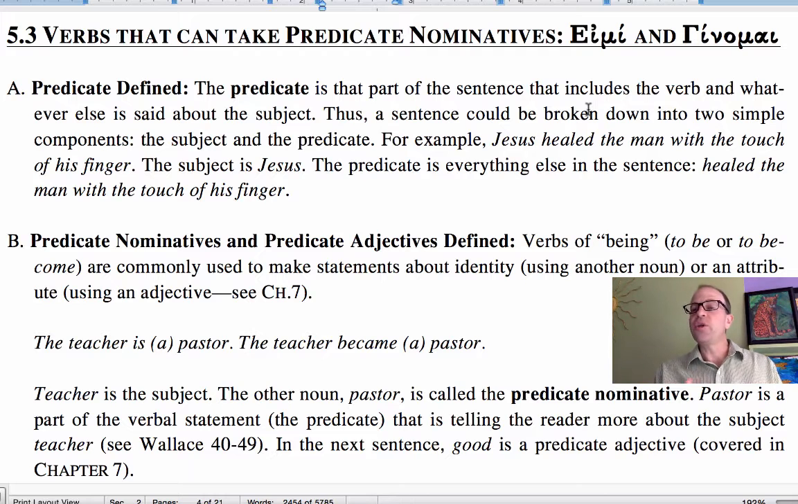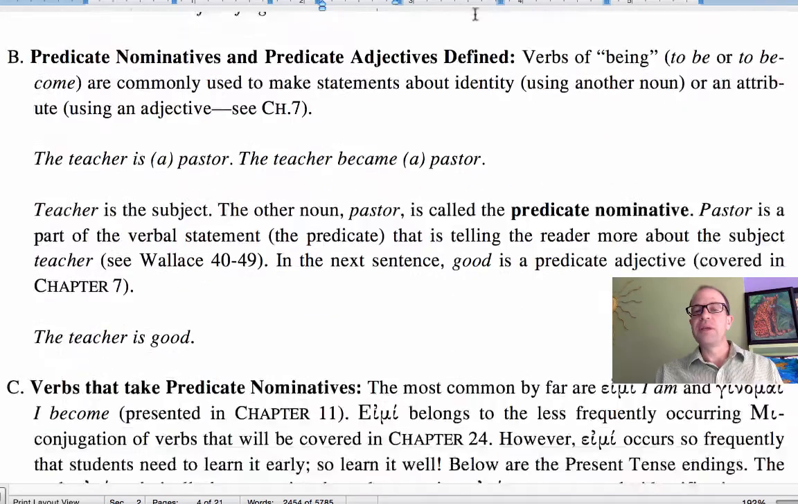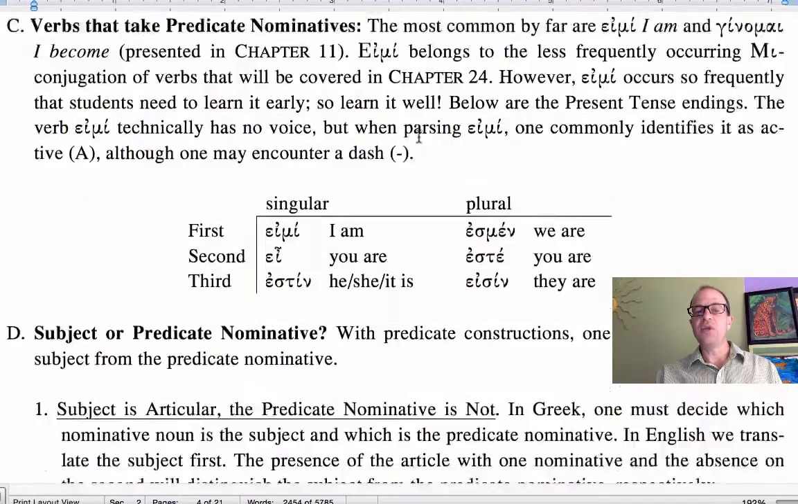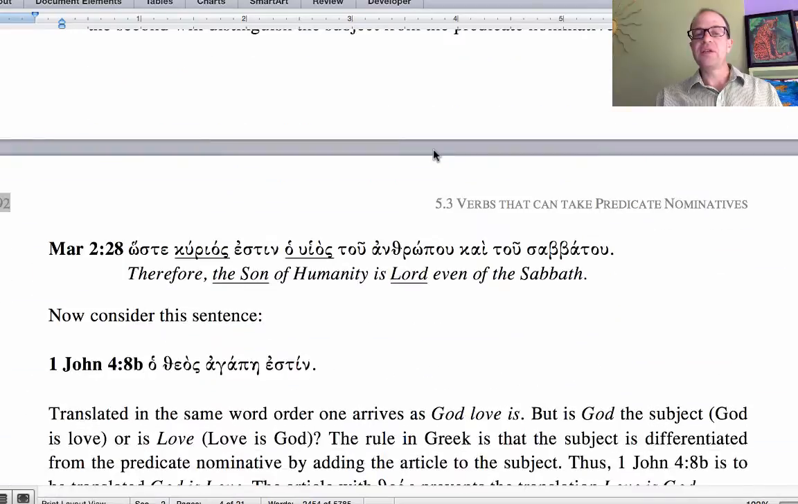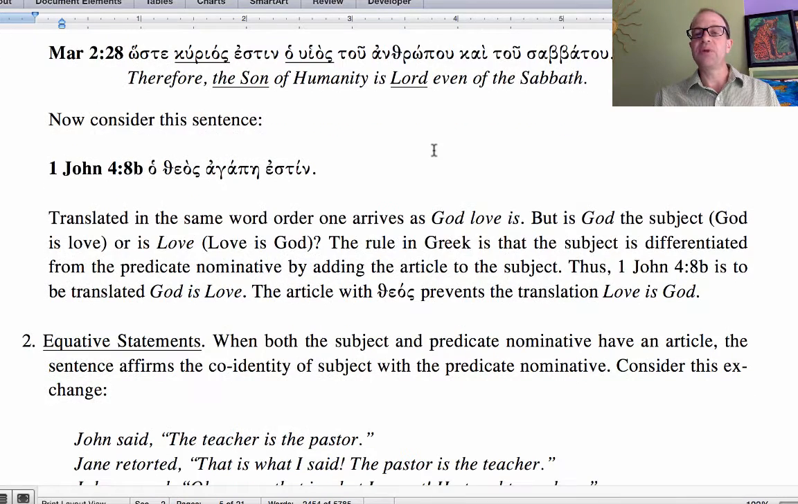Now, how can you tell which one is the subject and which one is the predicate nominative? Well, sometimes you can't. If they both have the article, then you cannot tell which one is the subject and which one is the predicate nominative. But the one that has the article will be the subject, and the one without the article will be the predicate nominative.